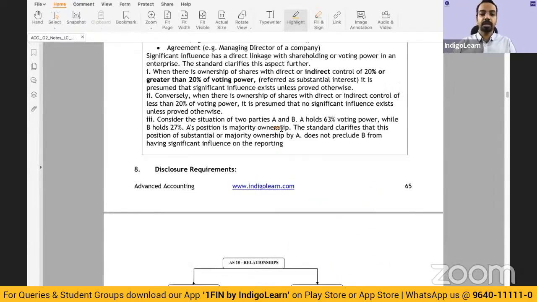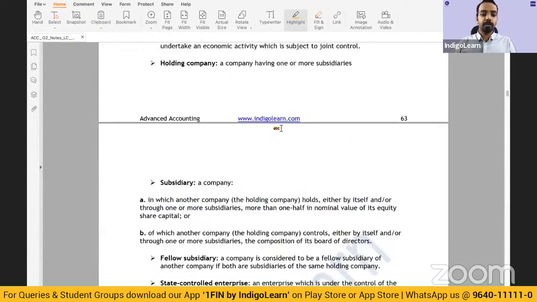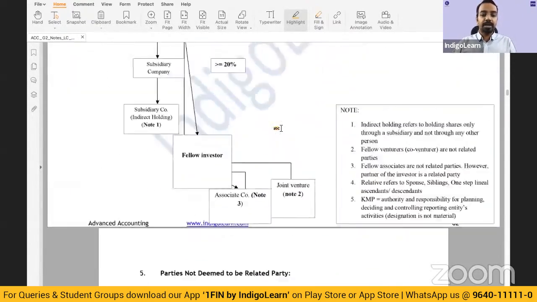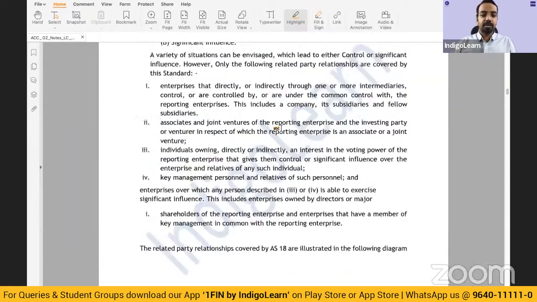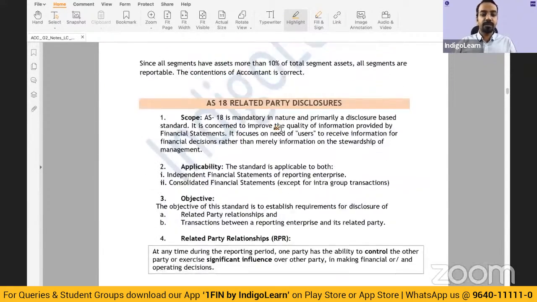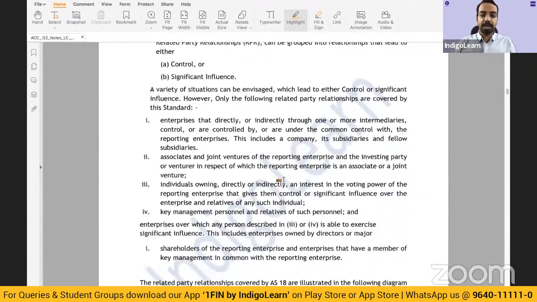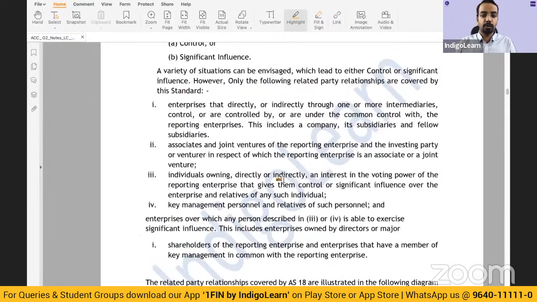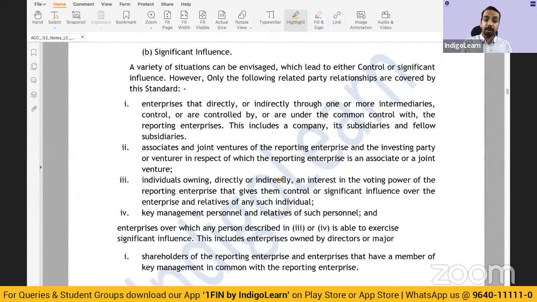Okay, nothing else. Now, this standard deals specifically with some specific kinds of related party transactions. Okay, so we understood that, related party, what is the meaning of related party? What are related party transactions? These standards deal with specific kinds of related party transactions.